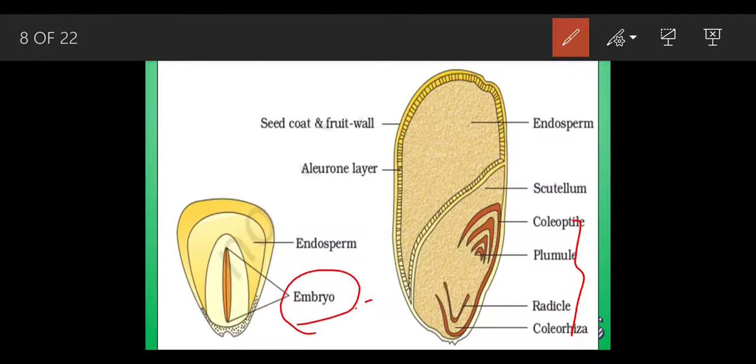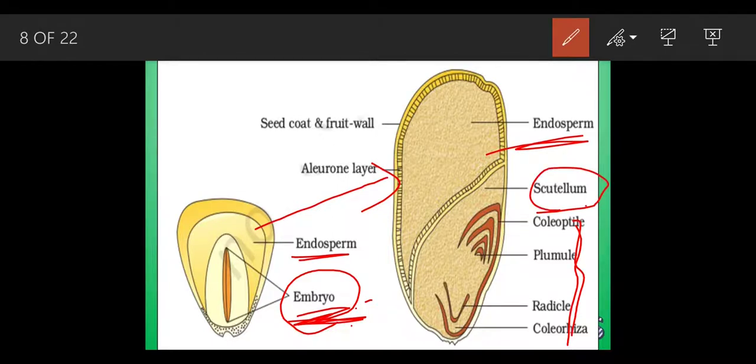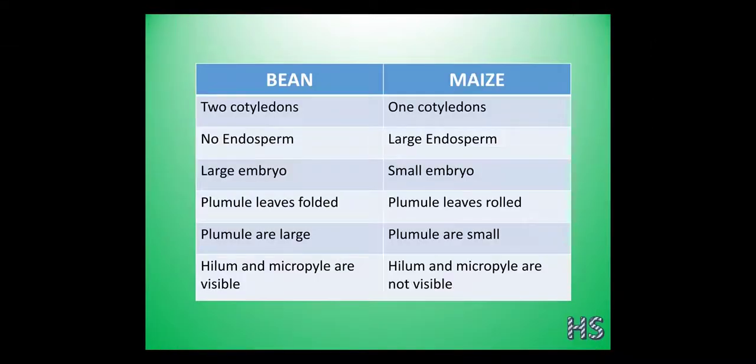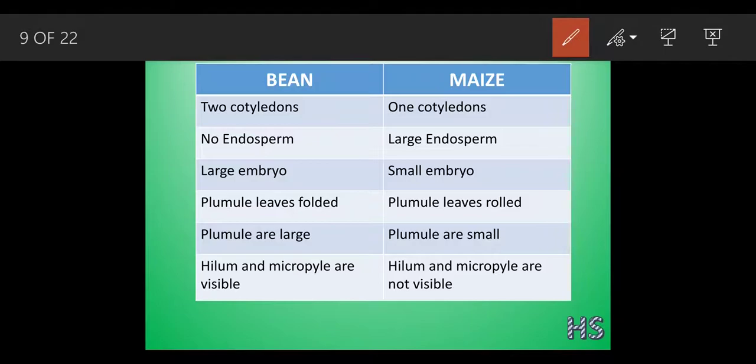The outer part is called the endosperm. We can see here that this is the endosperm, and this is the embryo structure, which is inside this cotyledon part, that is the scutellum. Now let's understand the difference between a bean and a maize. A bean has two cotyledons, as we have studied, and maize has only one cotyledon. In a bean, we haven't discussed the endosperm.